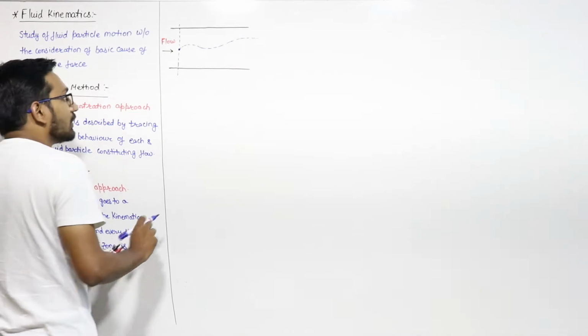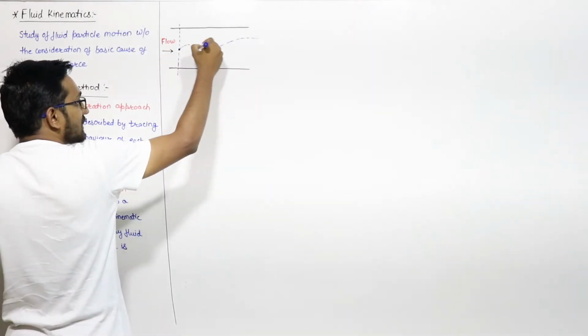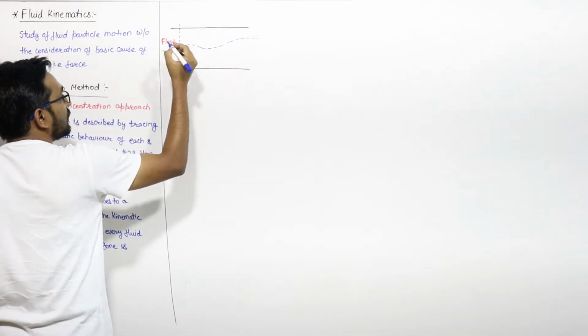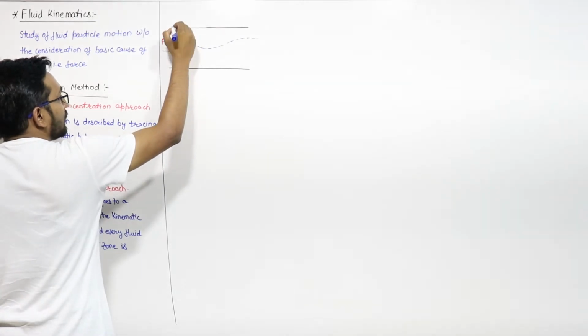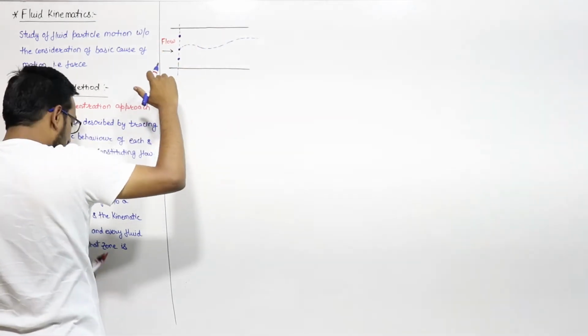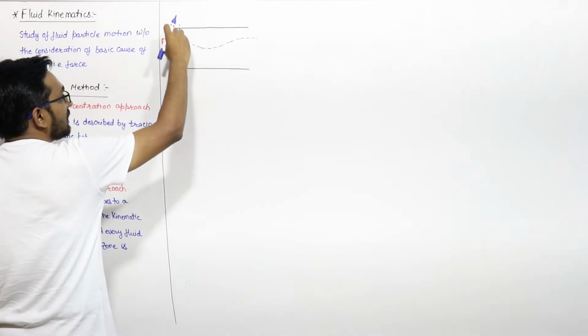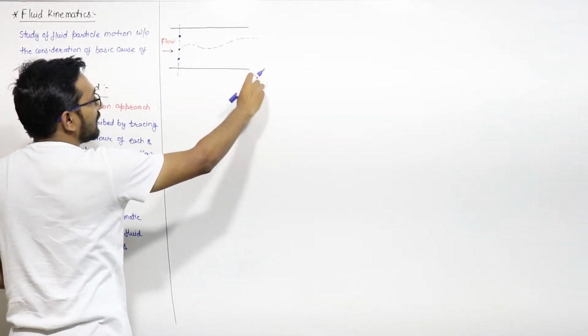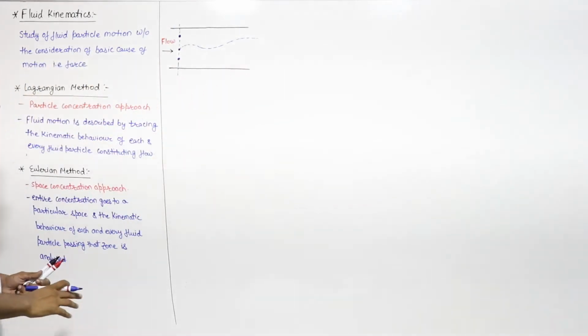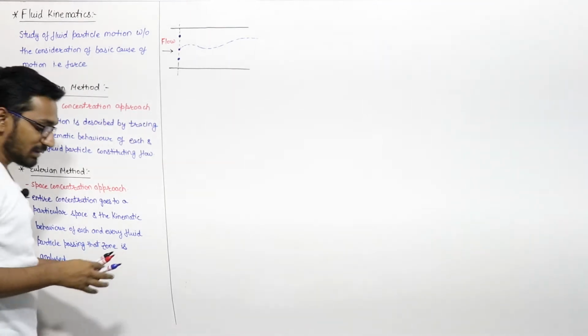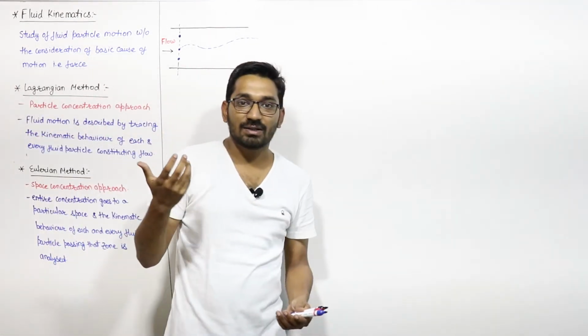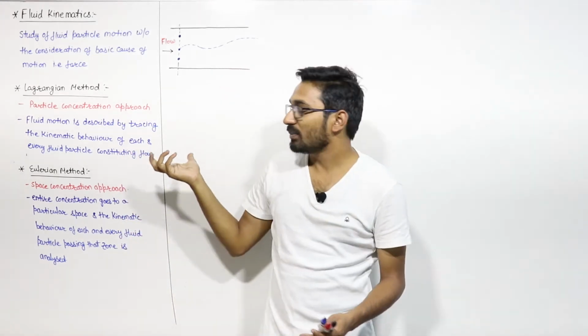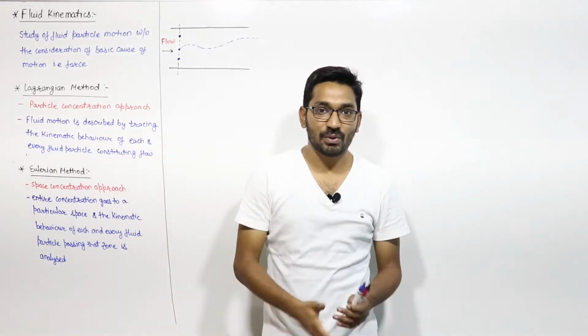Similarly, we will do this process for another fluid particle, and so on. There are n number of fluid particles, so we will study the kinematic behavior of each and every fluid particle which constitutes this flow. You can think, sir, there are n number of particles, so this Lagrangian approach is a very time consuming approach.